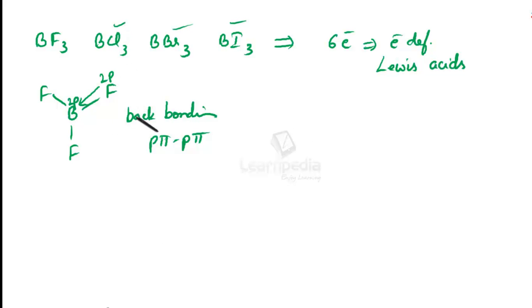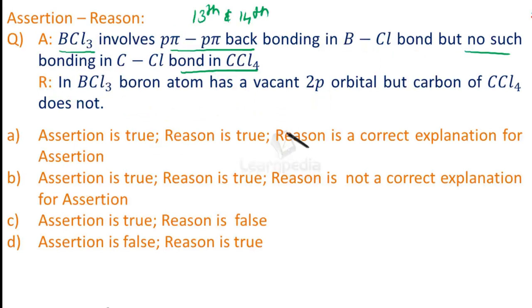So the back bonding is more in the case of BF3, but still it exists even in the case of BCl3 also. But the extent of back bonding is less in the case of BCl3. And what is the reason for this? The filled 3p orbital of chlorine overlaps with the vacant 2p orbital of boron in order to form that p-pi back bonding. So that is the reason why the first part of the statement is correct.